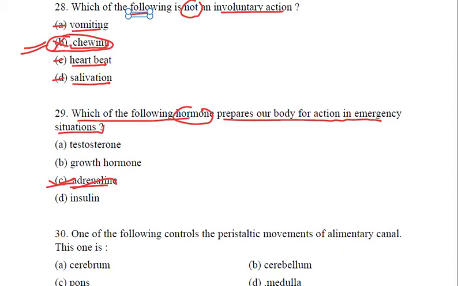And how does it prepare our body? It increases the rate of breathing, it increases the rate of heartbeat, rate of blood pressure and the rate of respiration, due to which more oxygen is taken in, more oxygen is quickly supplied to the cells, and it oxidizes the food to liberate more energy in order to cope up with the emergency situations. So the correct answer is adrenaline, right?